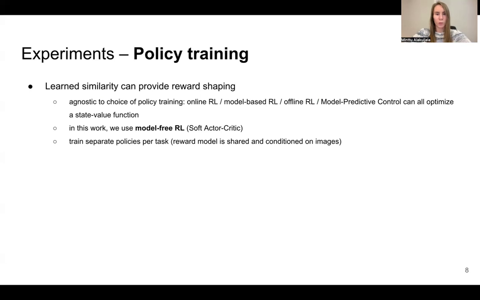As we focus on the problem of reward modeling in this work, we train separate policies per task, whereas our reward model is shared across all tasks. All reward models are conditioned on images only. To reduce computational costs, however, we consider the low-dimensional state exposed by our evaluation environments as inputs to the policy in this work, but image-based inputs could equally be considered.